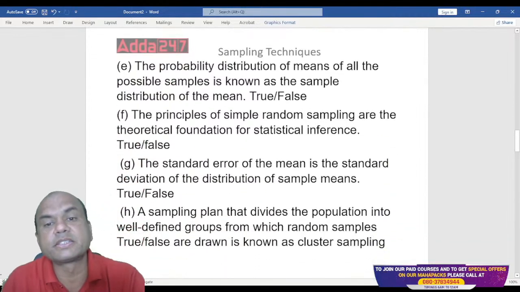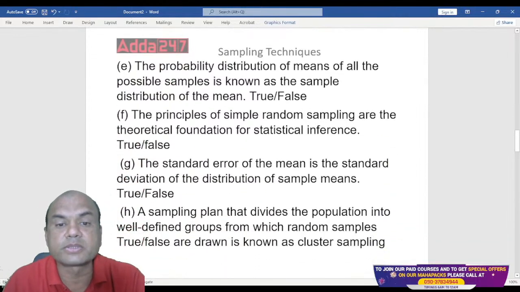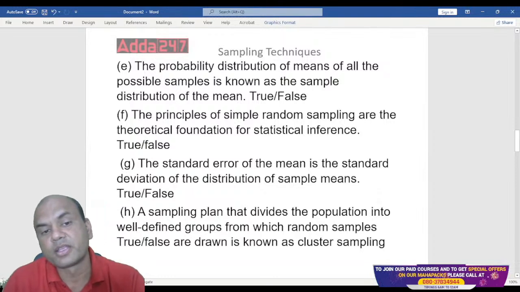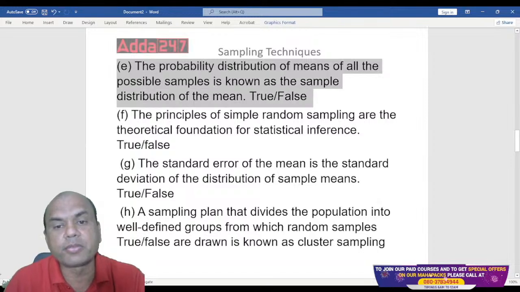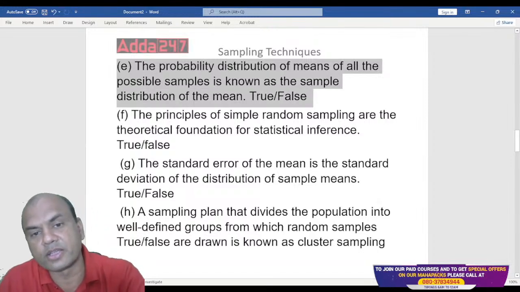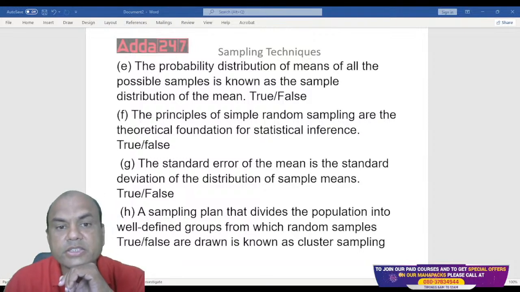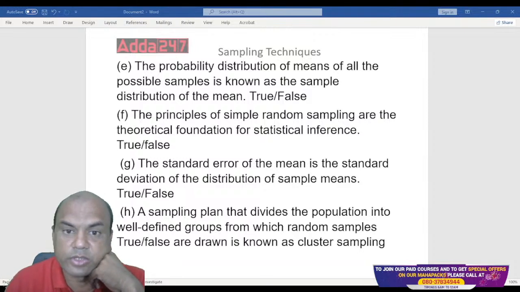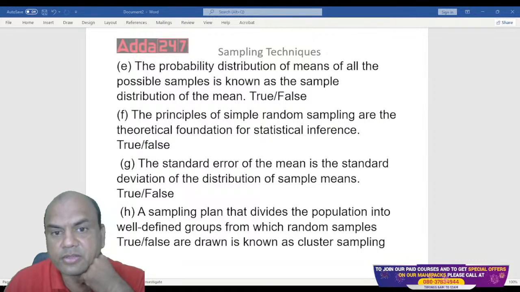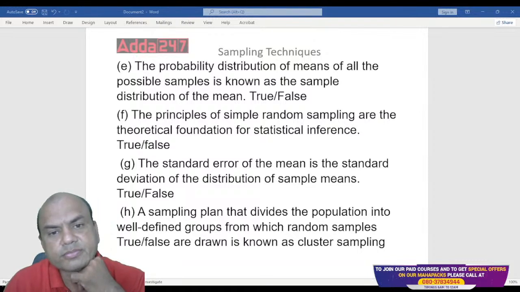The probability distribution of the means of all the possible samples is known as the sample distribution of the mean. Is this true or false? This is the question we are dealing with. The probability distribution of the means of all the possible samples is known as the sample distribution of the mean. Is it true or false, everyone?